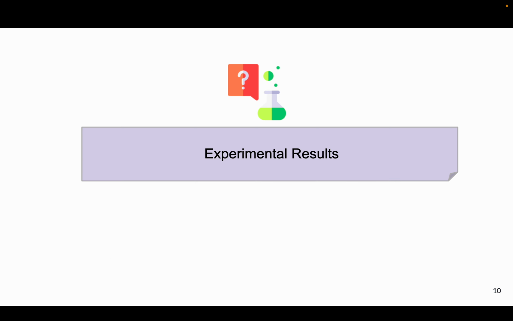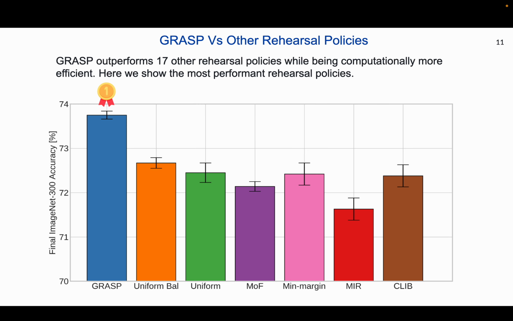Now I will describe experimental results. We conducted comprehensive experiments evaluating numerous rehearsal policies, comparing GRASP against 17 other rehearsal methods, including 3 gradient-based methods. We performed these experiments on ImageNet subsets using the SIESTA algorithm with latent rehearsal for class incremental learning. We found that GRASP outperformed all 17 compared methods, demonstrating superior performance.